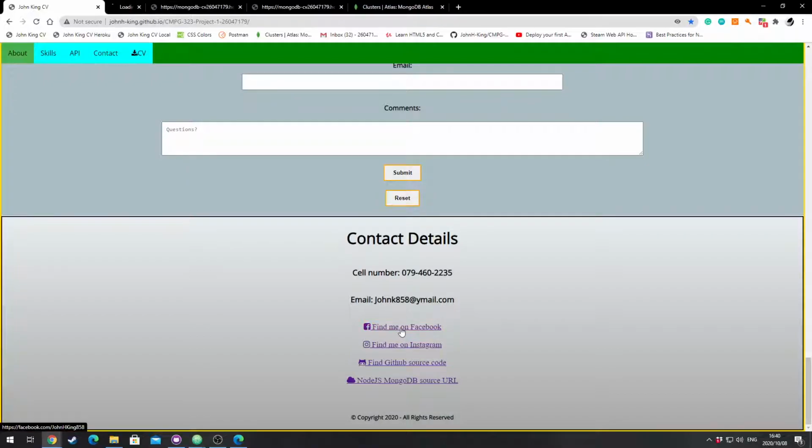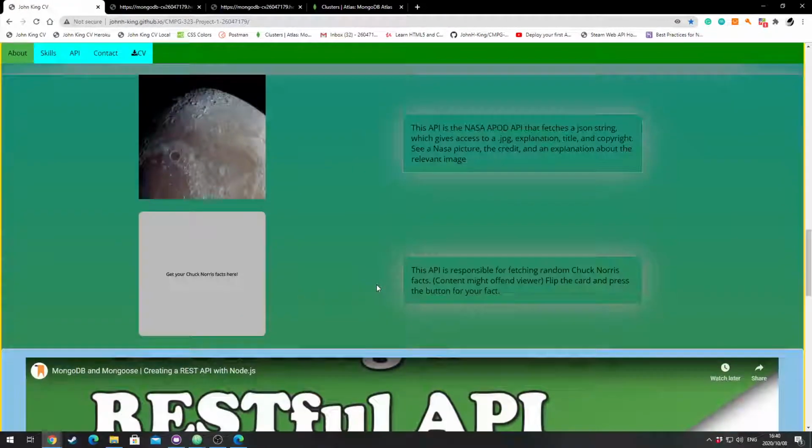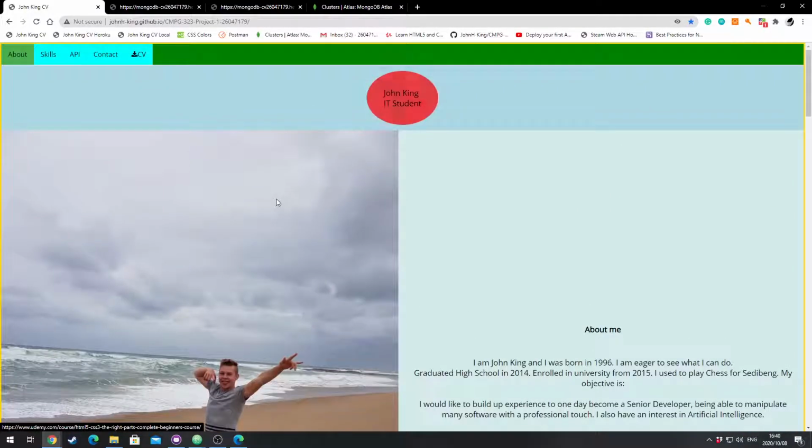All of these sites are linked. I'm not a big social media guy, so the best places to find me would be email or cell number. Okay. So I really hope that it does impress.